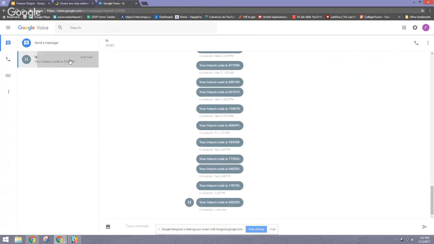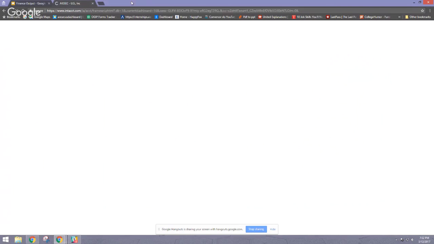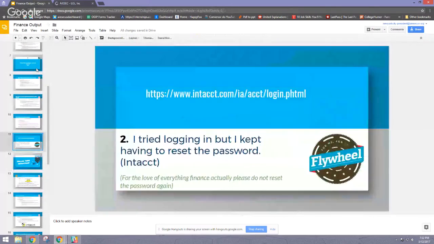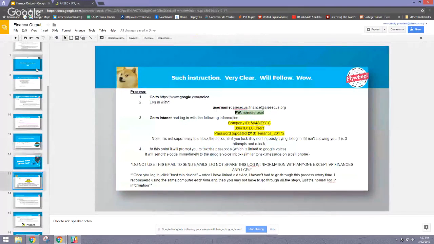The verification code is here on Google Voice where you just logged in. You copy this, paste, verify, yes, I trust this device, and then you're in. It is very simple. Please do not reset the password. All the instructions are right here.